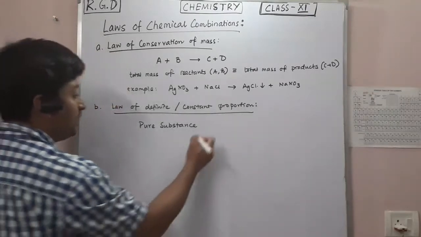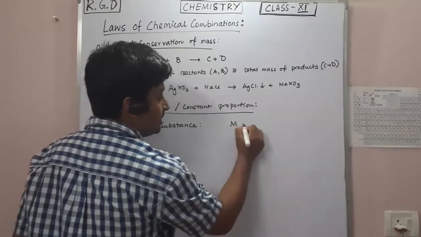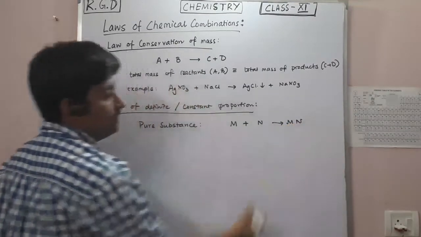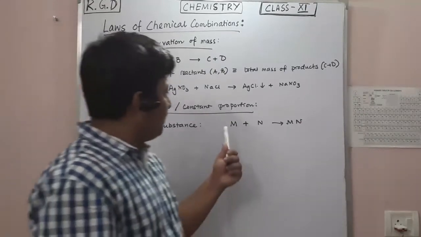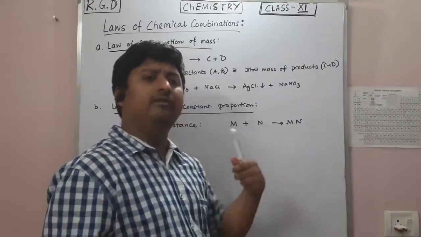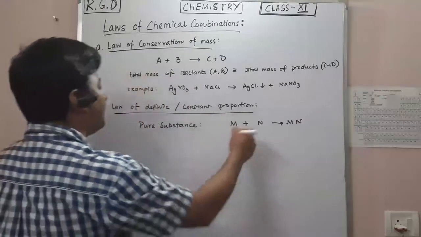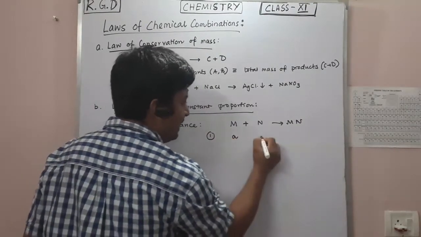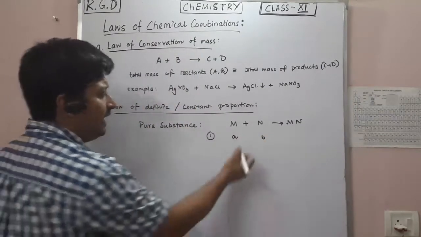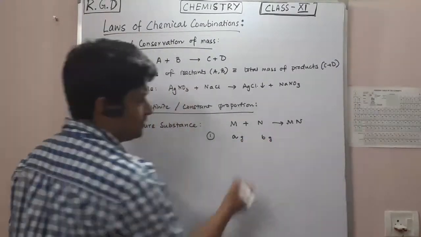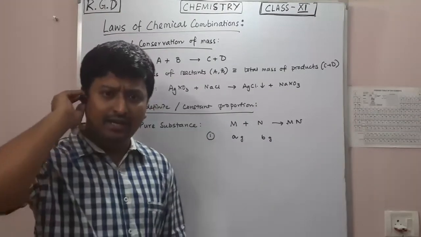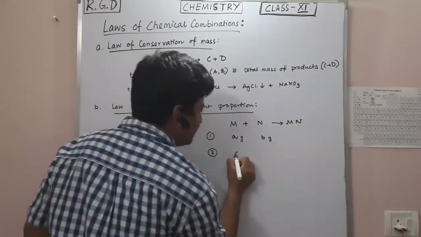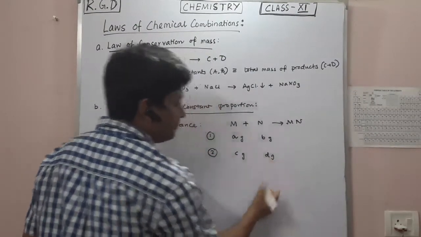Let me give you an example. Let's say you have a process M plus N combining to form MN. Let's say you have M and N from different sources. In source 1, you have A grams of M and B grams of N. In source 2, you have C grams and D grams.